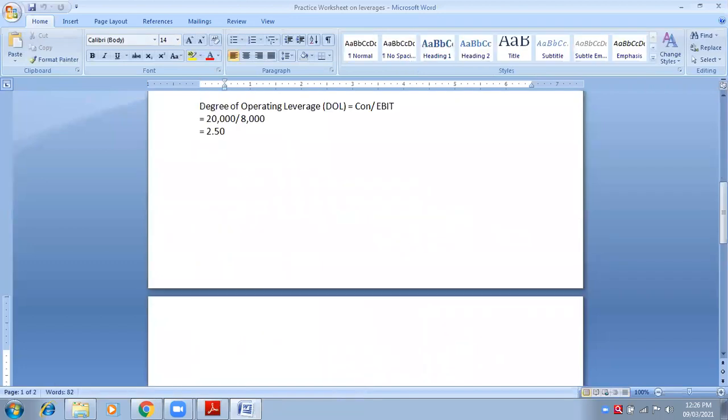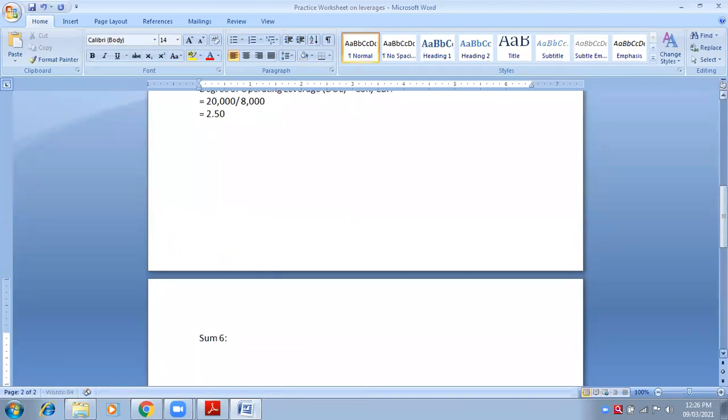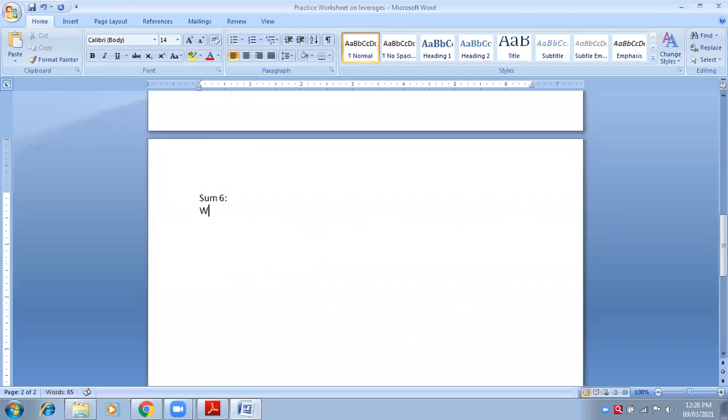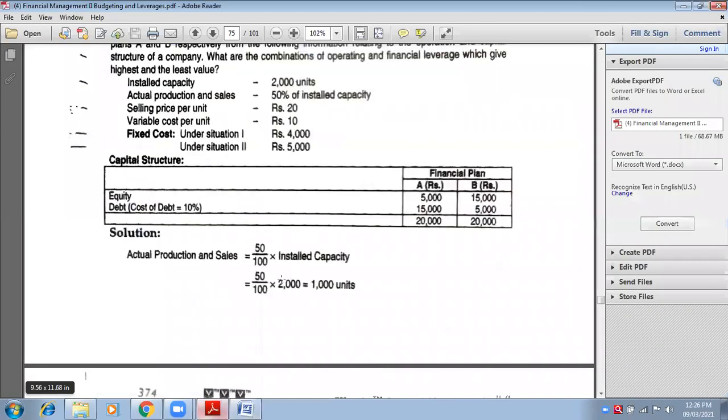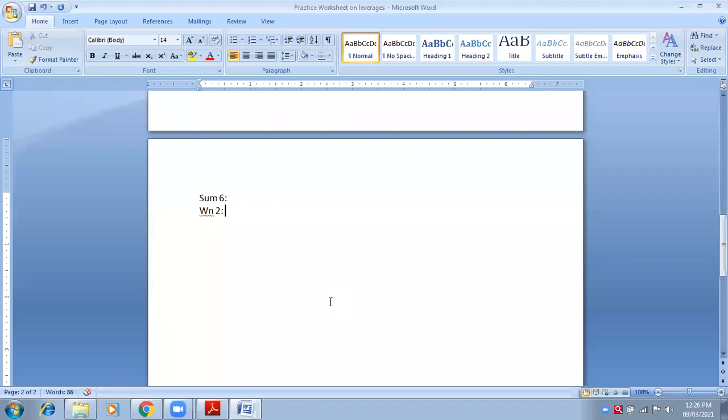See, it's very simple. Now, this is sum number 6th, no? So, you will make a working note. Now, this working note will be 2 because first working note will be this one, installed capacities into 50%. So 2000 into 50% is 1000. This will be your first working note under the table. But now we will make second working note related to interest on debt for financial plan A.